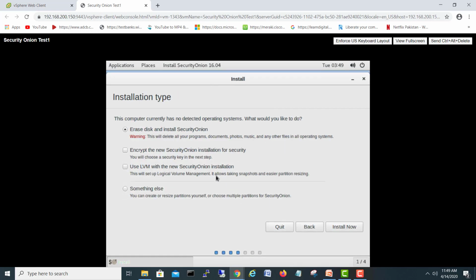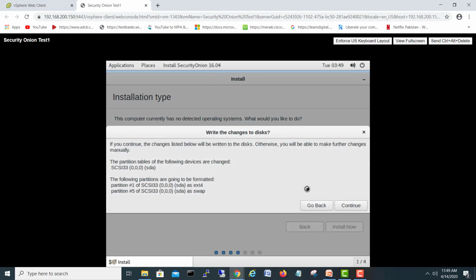Okay, erase the disk and install SecurityOnion. Install now. It will start installation. Yes, continue.